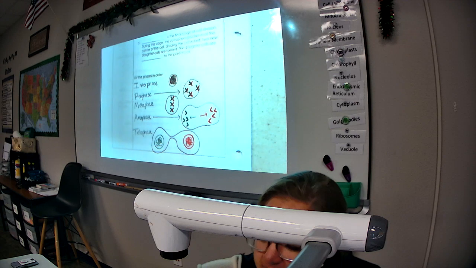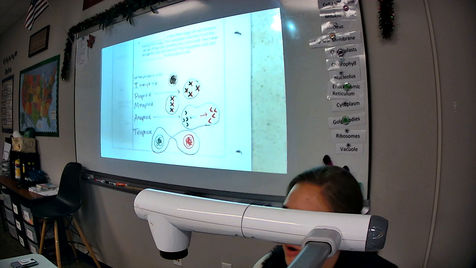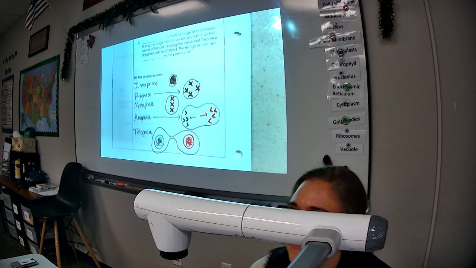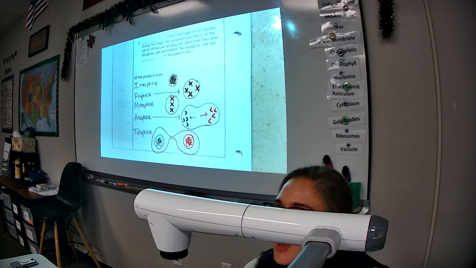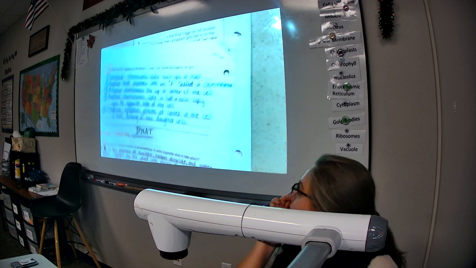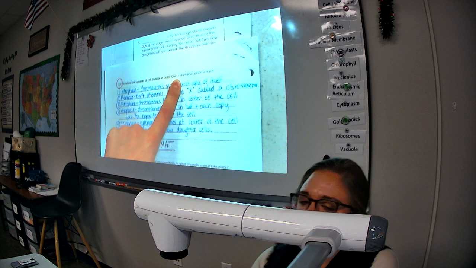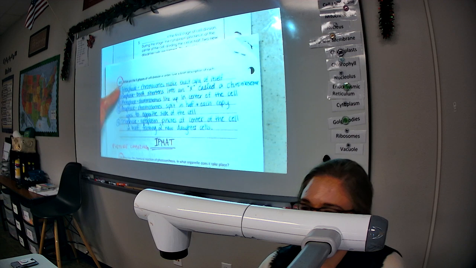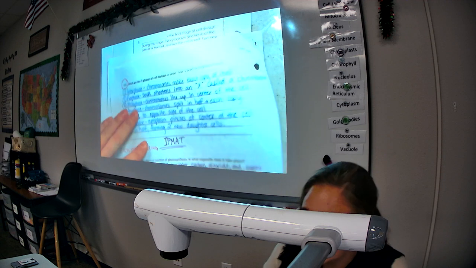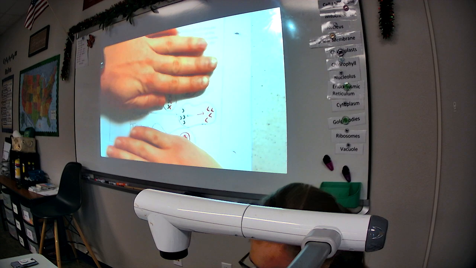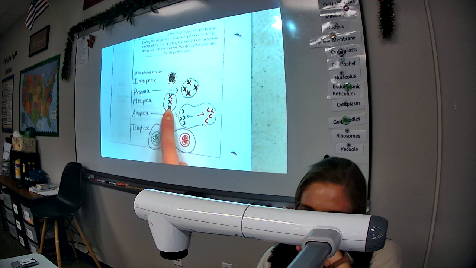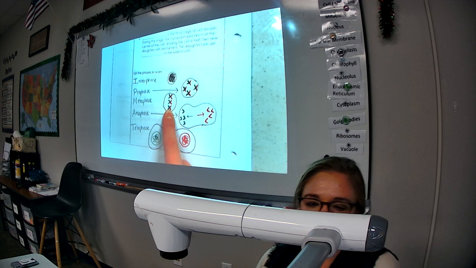Now, once you finish that, I want you to take out your study guide because there's one part we need to finish up on that study guide. Keep in mind, on your test, you will not have to list and describe each stage. That's what it says on the study guide right here. Give a brief description of each stage. You will not have to do this on the test. Instead, it will be picture labeling. I will show you one of these pictures. For example, maybe I'll give you this one, that one. And you have to figure out what's happening in that picture and what phase it is representing. Does that make sense?